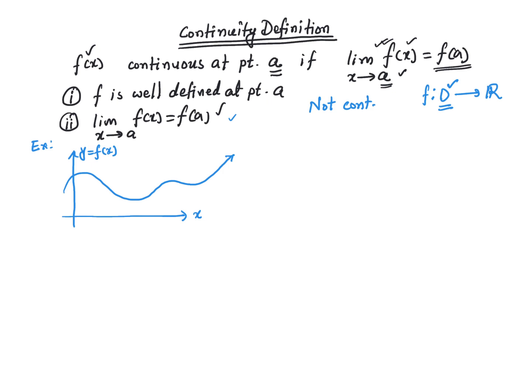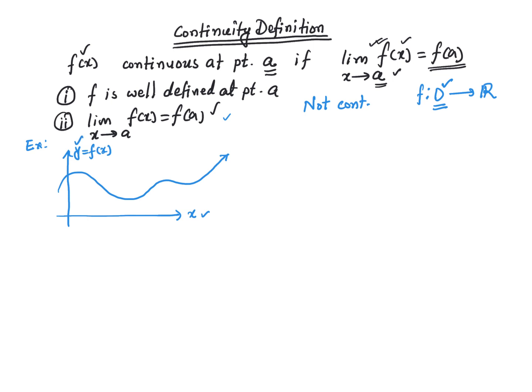Now let me give you an example of a function that is continuous. So this is my x coordinate and this is my y coordinate. The y coordinate represents the function value. So here is an example, a graph of a function, y is equal to f of x. It is a continuous function.